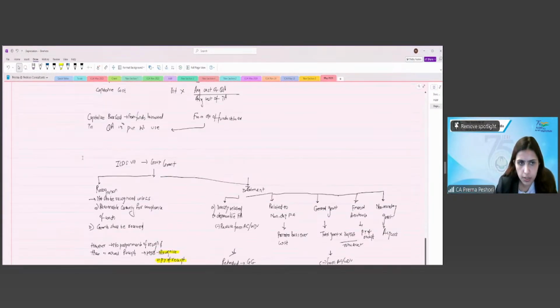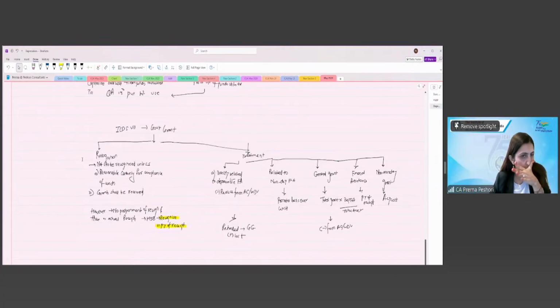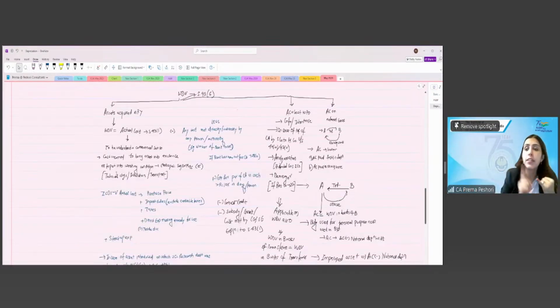So let us start with it. I think what is left is that we have completed the ICDS. We have completed ICDS 1 and ICDS 2. ICDS 3, we have not yet done. Then we have completed ICDS 4, which was revenue recognition. We have already done ICDS 5, which is the tangible asset. We are done with ICDS 7, which is the government grant. We are done with ICDS 8 on securities. We are done with ICDS 9 on the borrowing cost, and ICDS 10 on the provisions.